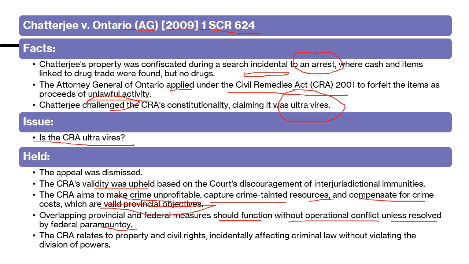So the CRA relates to property and civil rights. Here we are only seizing the property that is related to a particular illegal trade, incidental to an arrest. So the seizing of property, that is the main issue, is a matter of property and civil rights as per this act, incidentally affecting criminal law without violating the division of powers. So this is an incidental effect. Directly, we are not usurping or overlapping the criminal law power. We are not even touching any federal power here. This is something in addition to the arrest that has been made. So there is nothing that can hold the CRA ultra vires.